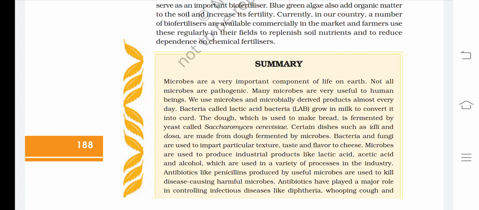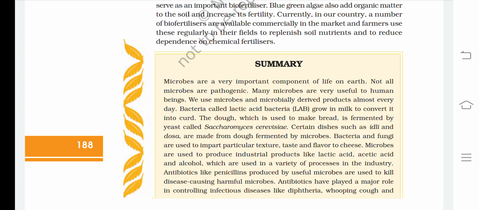Bacteria called lactic acid bacteria, LAB, grow in milk to convert it into curd. The dough which is used to make bread is fermented by yeast called Saccharomyces cerevisiae. Certain dishes such as idli and dosa are made from dough fermented by microbes. Bacteria and fungi are used to impart particular texture, taste, and flavor to cheese.